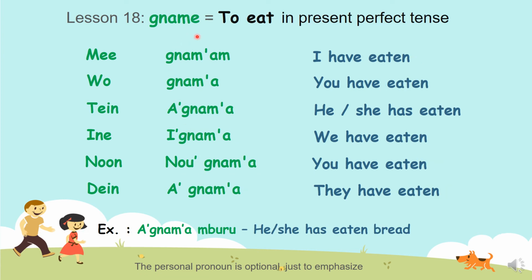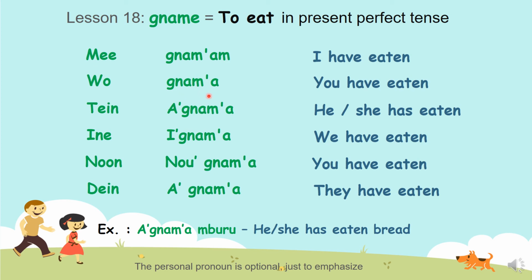Last but not least, especially for Tukulur and Jola and Lebu, they love to eat, mashallah. We all love to eat, by the way. So to eat means nyam. For Pearl, they love nyam, nyam. Now let's conjugate the verb nyam in the present perfect tense. Again, nyamam, I have eaten.